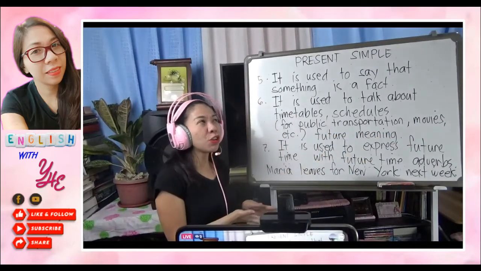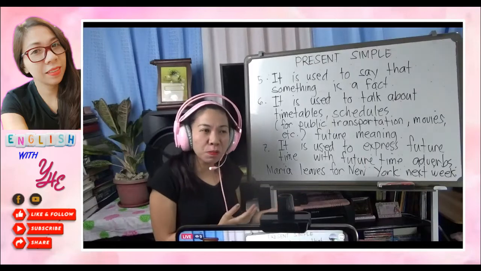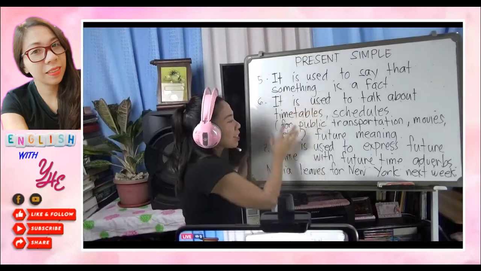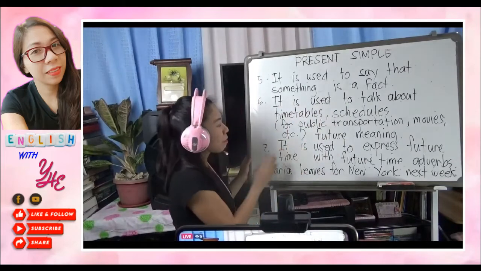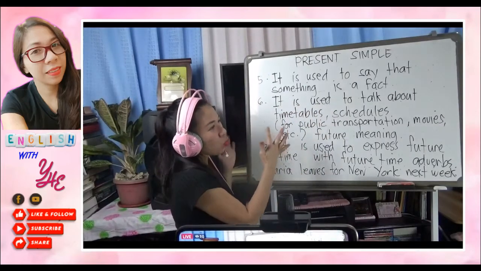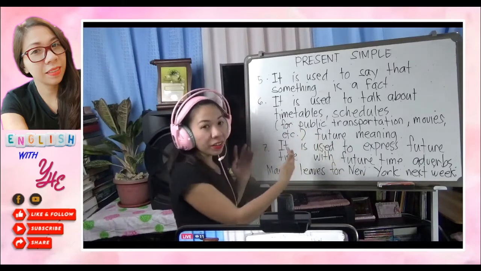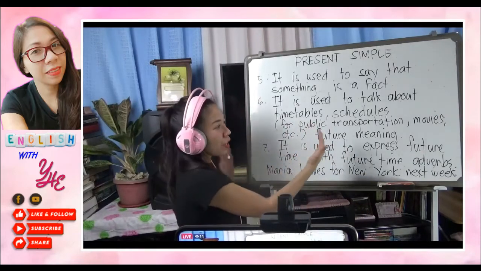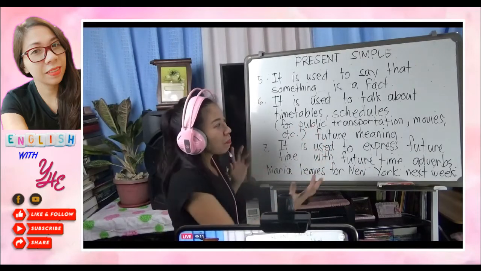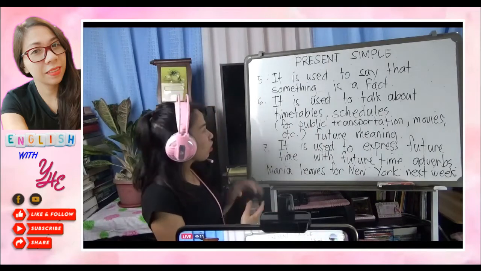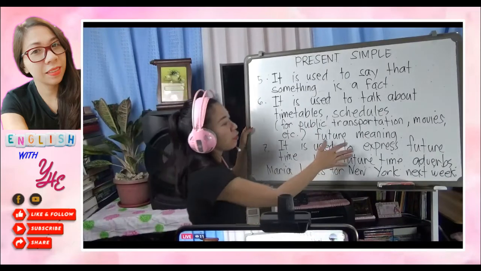Normally when you go to the theater, if you observe, just outside you can see some schedule there. For example, let's say Aswang Chronicle, something like that. It has some time frame where it starts. So it is also given in the present simple. Something that is scheduled, we normally use the present simple. I think it's quite clear, but it has a future meaning.